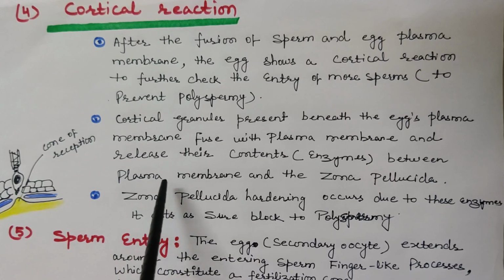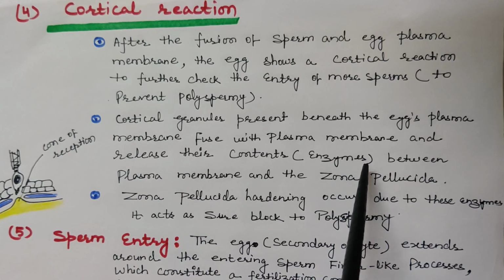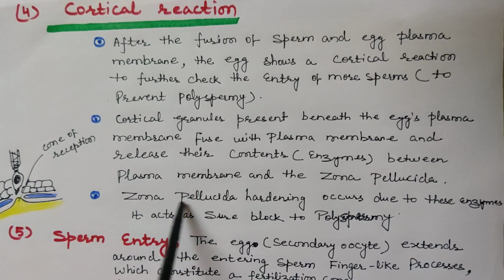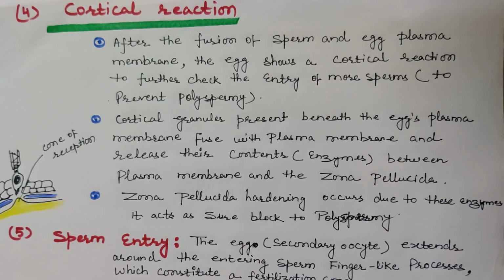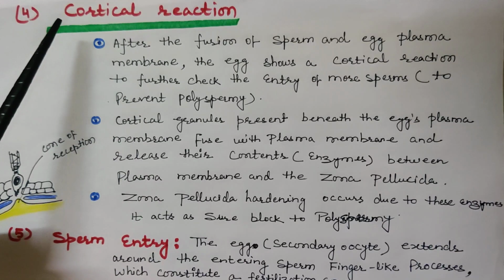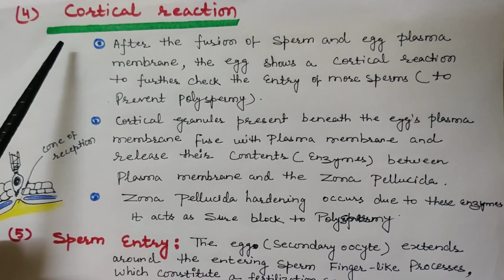Because of the activity of these enzymes, the zona pellucida hardens. Hardening of the zona pellucida occurs, due to which there is no entry of other sperms into the ovum. So the main aim is to prevent polyspermy.